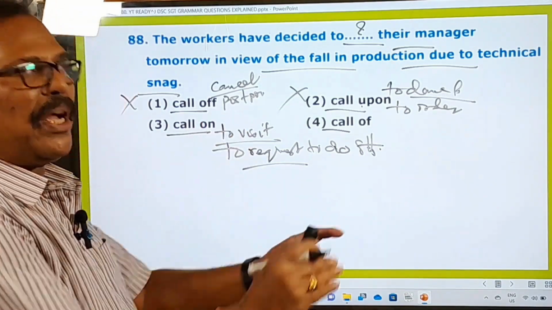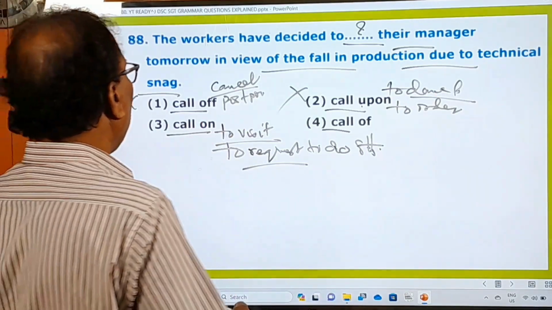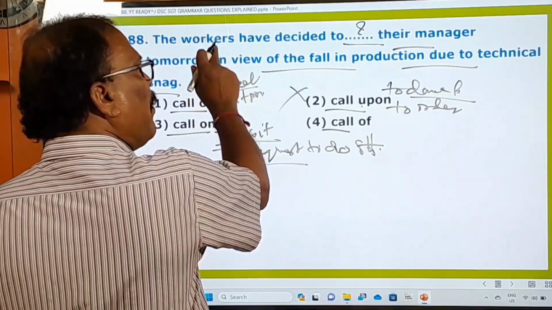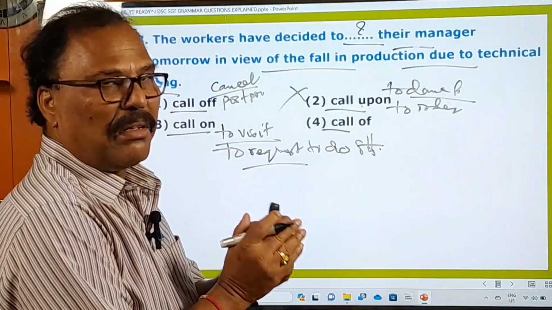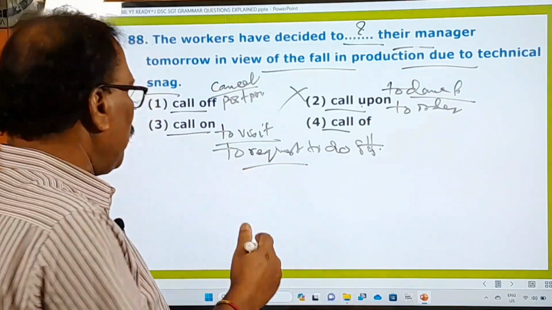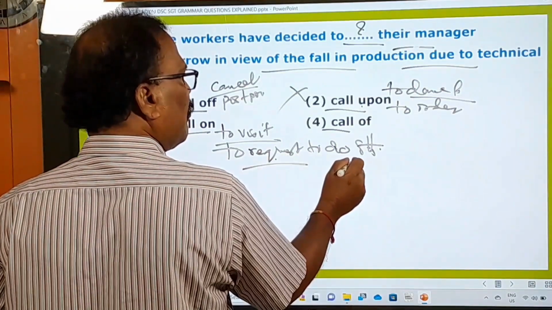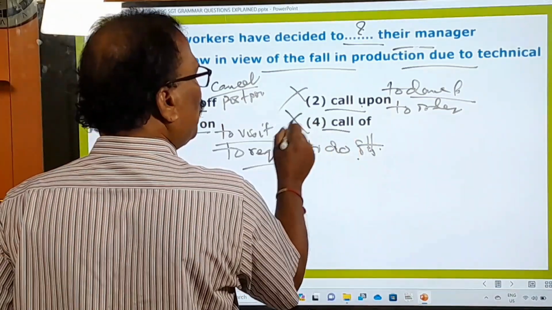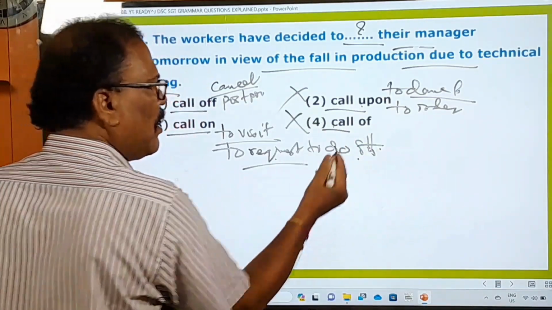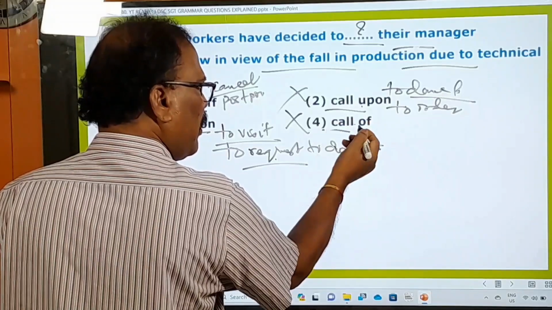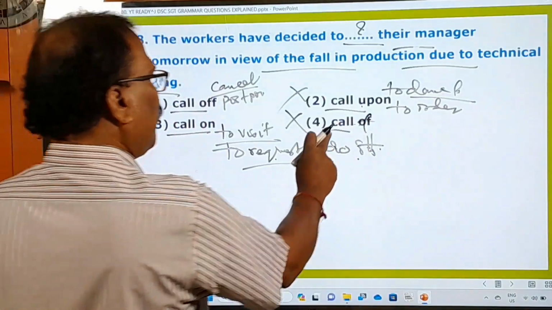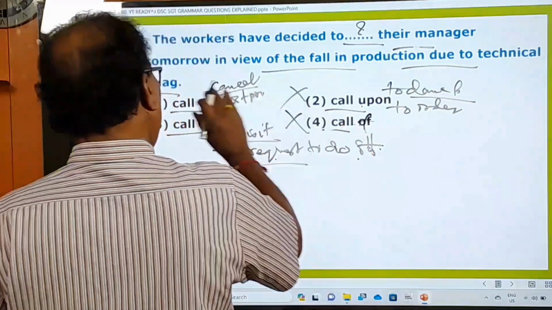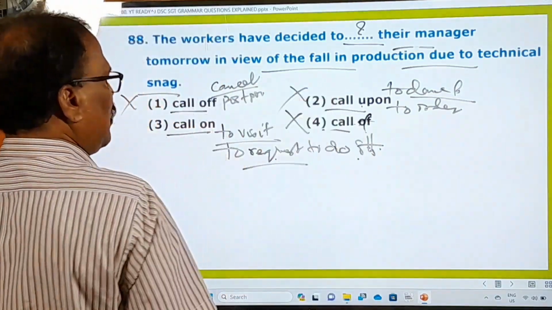Call on. Going and asking is what we call call on. So here I think the workers of the company have decided to call on their manager. Going to the manager and saying, sir, please increase our salaries, something they wanted to request him. So, to request to do something. And call off is absolutely wrong, because call off cannot be a phrase. If it is to be right, there must be one more f, but only one off is there. That's why this is absolutely wrong. And this is wrong, this is wrong, and only the third one is the right one.